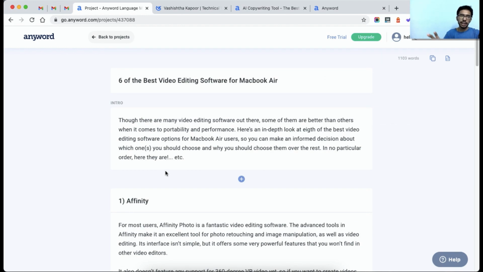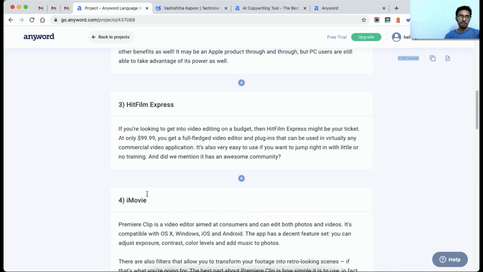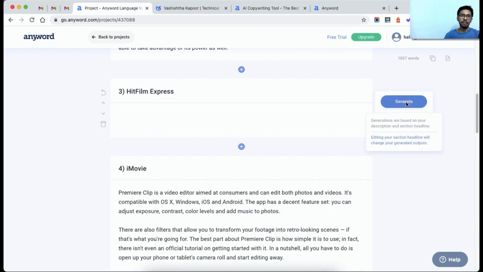So guys, as you can see right in front of you, working on this trial account, I have generated 1100 words of automated content with AnyWord, and all the content is pretty good and very meaningful content as well. So if you just want to extend some content, what you can do, you can simply copy the content right from any of the sections, delete it, and then regenerate it, and once it is regenerated, paste it back, so you will be having more content for the specific section itself.